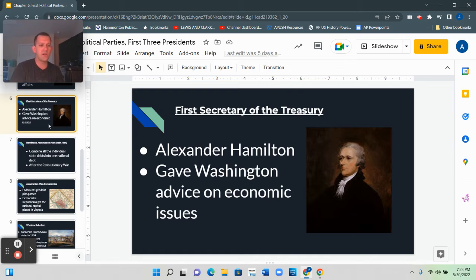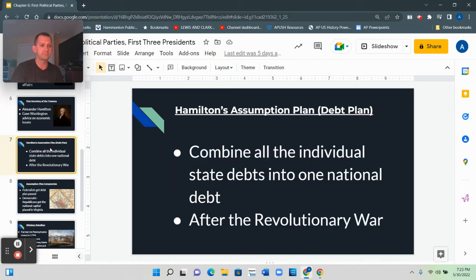Okay, so let's talk about one aspect of that economic plan that really lived on throughout history. And this plan was called Hamilton's Assumption Plan. Now, the key thing here is that the word assumption, this related to debt. So Hamilton's Assumption Plan was basically Hamilton's debt plan. What to do with the debt of the United States. So make sure on your study guide you know that Hamilton's Assumption Plan was the belief to combine all the individual state debts into one national debt.